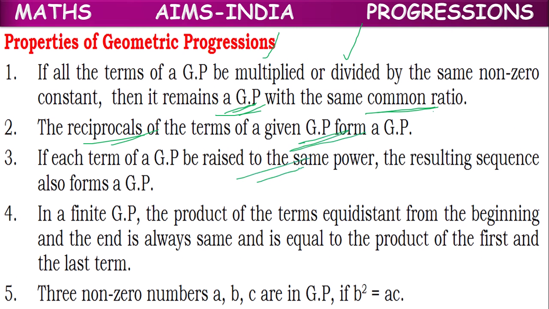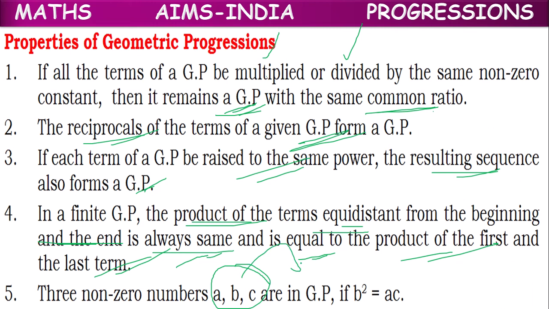If you raise each term to the same power, the resulting sequence is also a GP. The product of terms equidistant from beginning and end is always the same and equal to the product of the first and last term. And a, b, c, three successive terms, will be in GP if and only if b squared equals ac, where b is considered the geometric mean of a and c.